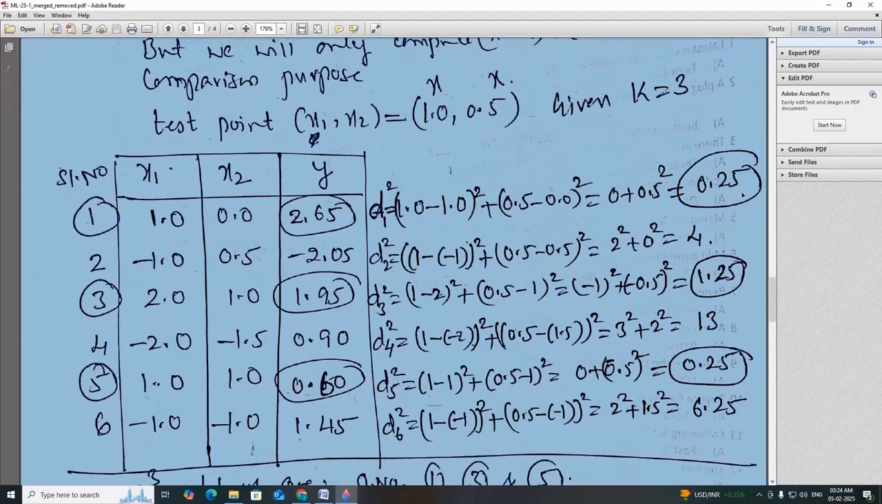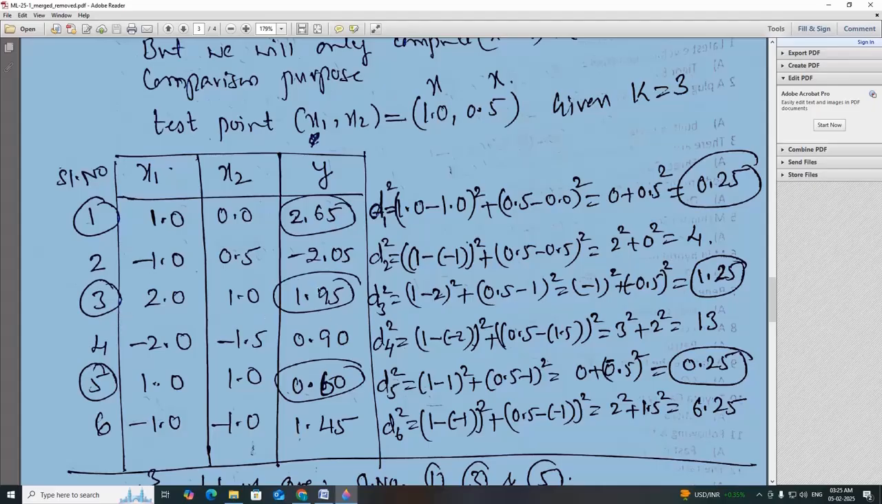I am getting values 0.25, 4, 1.25, 13, 0.25 and 6.25. Out of these 6 values, I have to choose the 3 least values. Those 3 least values are 0.25, which is serial number 1, and correspondingly I have marked y. Next is 0.25, which is d5, serial number 5, and I also marked the y value. The next, slightly higher value is 1.25, so that is serial number 3.